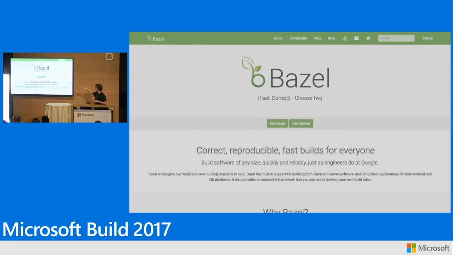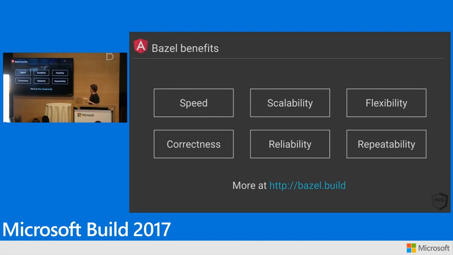It's all built with this Blaze tool. About a year ago, Google open sourced it. So if you take the word Blaze and you rearrange the letters, you get Bazel. So Bazel is the open source version of Blaze. This is, again, that build tool we pushed out to the world. And so one of the things that we want to make sure is that all of the stuff that we get inside of Google with Bazel.